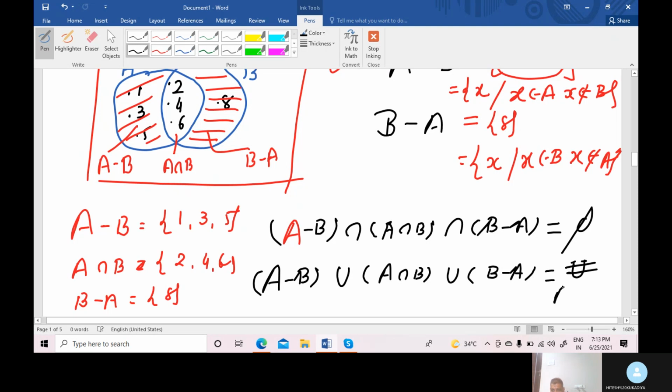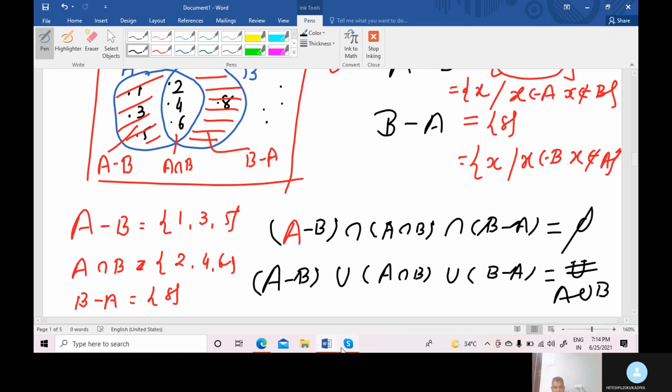Otherwise, you can also say A union B. If you write either answer, it is right. Universal set is also possible because no element is outside A union B. So you can write the answer as universal set or A union B. Both answers are 100% right. Is that clear, student? Okay.